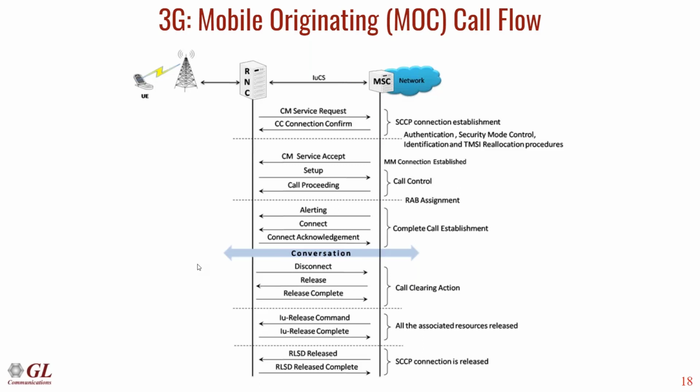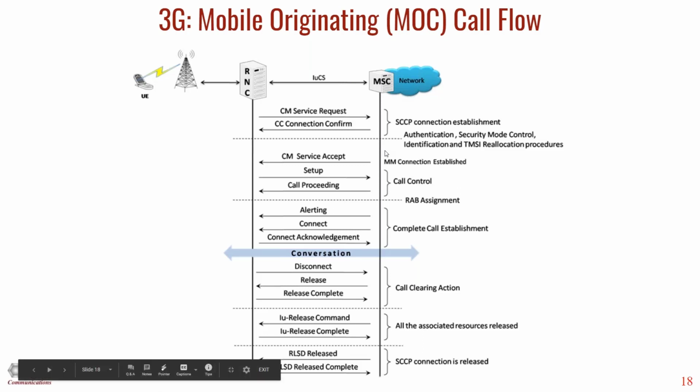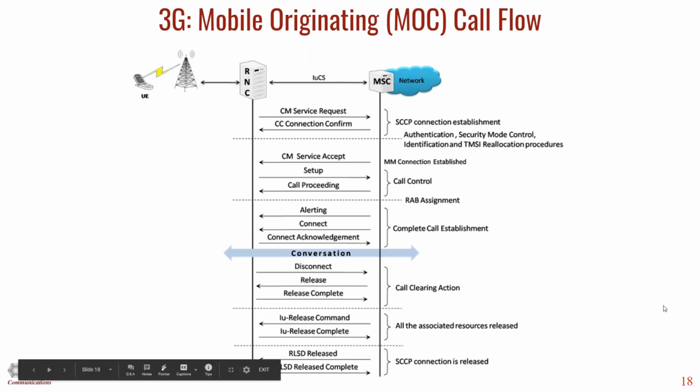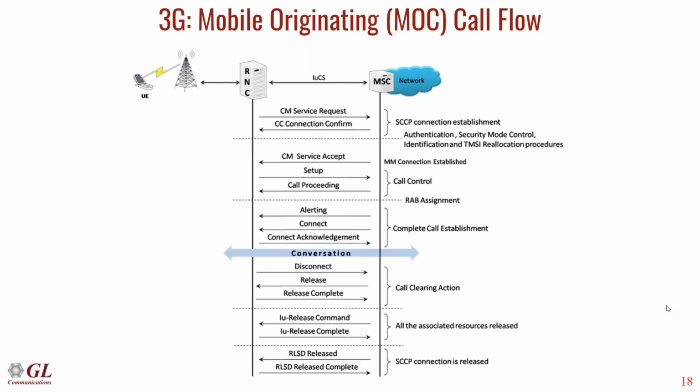Whenever MSC receives the request, it will again authenticate the user, and if the user is allowed or subscribed to do the calls, the service will be accepted, and the call will be forwarded to the destination, that is the called party. So the called party can answer the call, and the conversation happens.